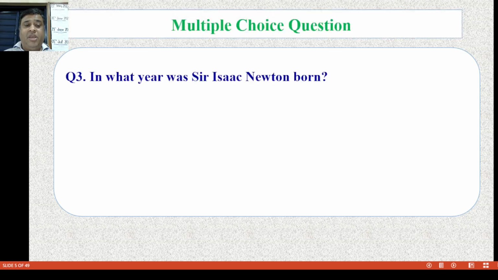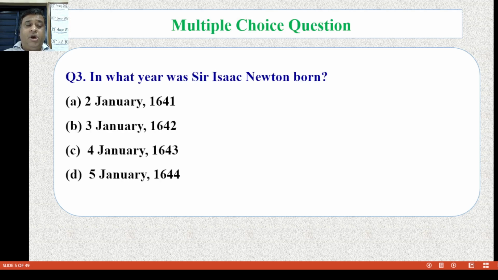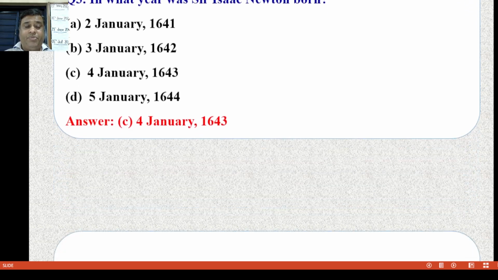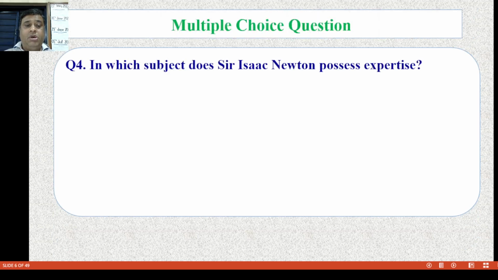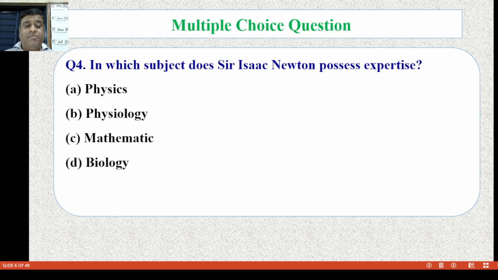Question number 3. In what year was Sir Isaac Newton born? Now option A, 2nd January 1641, B, 3rd January 1642, C, 4th January 1643 and D, 5th January 1644. Now the correct answer is C, 4th January 1643. Question number 4. In which subject does Sir Isaac Newton possess expertise? Physics, physiology, mathematics and D, biology. Now the correct answer is C, mathematics.